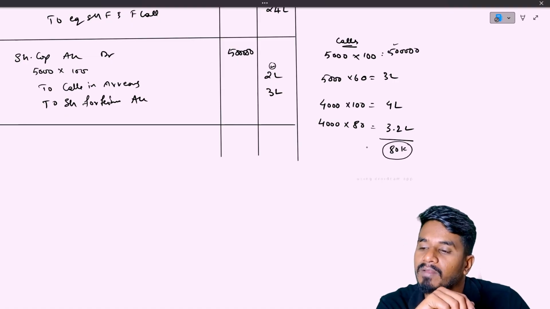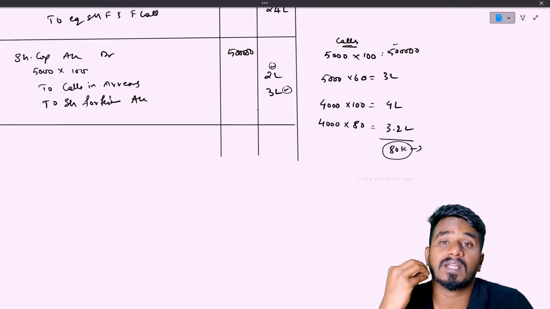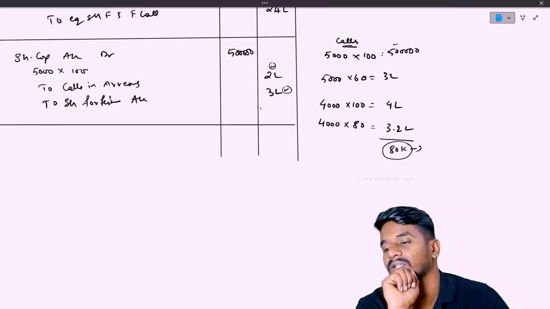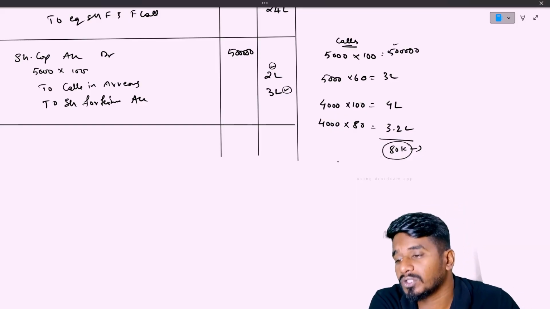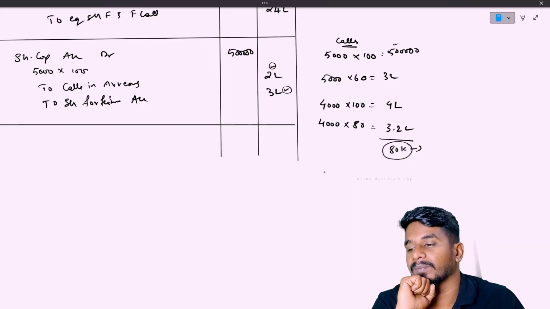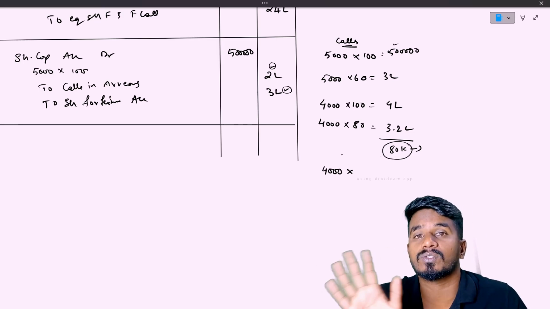Remaining 80,000, whatever loss we are getting, that loss will be covered from the forfeiture. That is, whatever we have received from the shareholder. Correct. So for 4,000 shares, how much have we received? Always we need to calculate on reissued shares only.